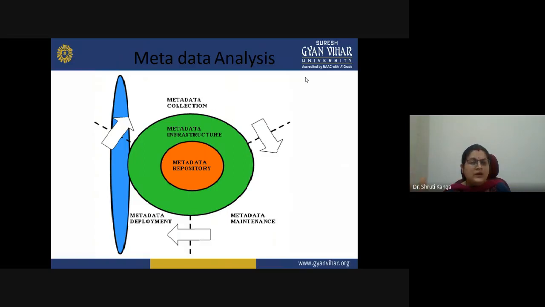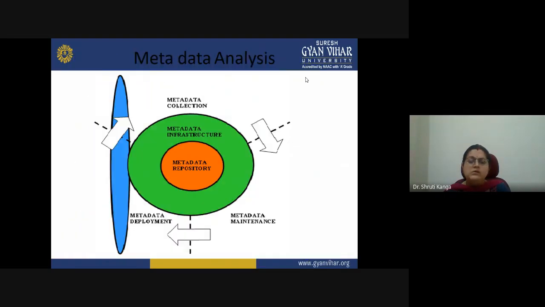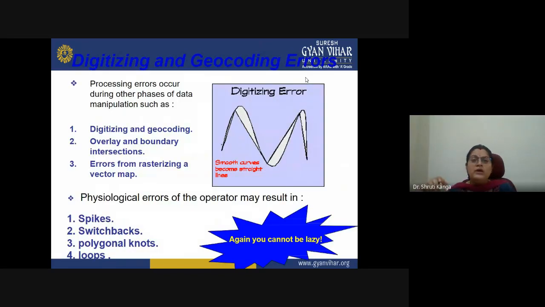Then how do we go for metadata analysis? Metadata collection is related to metadata development, metadata infrastructure, metadata repository, and metadata maintenance. So this is the complete process for the metadata analysis. Now we have the digitizing and geocoding related errors.